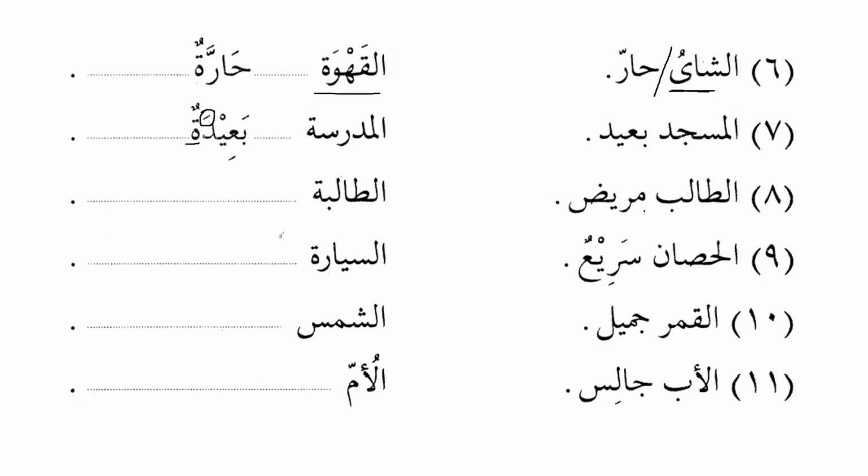Al-talibu, the masculine student, we should say is sick, and then we say al-talibatu maridatun, excellent, al-talibatu maridatun, the female student is sick, and we have to put a line over here so that we know that this is subject and this is predicate, and we know that subject and predicate are equal in number and gender.